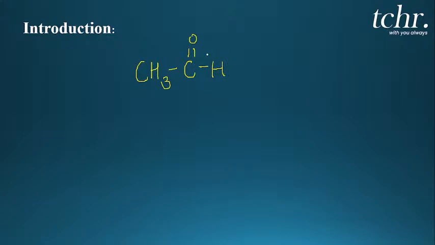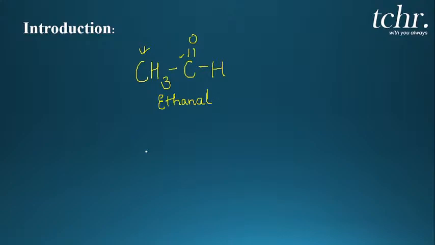Don't get confused when you're naming these aldehydes, ketones, or carboxylic acids. When you're counting, don't just count the alkyl group. You have to count the carbonyl carbon as well. So, this is one carbon, two. Totally two carbon atoms. Two carbon atoms means what will you write? Ethane. And since it is an aldehyde, it is ethanal.